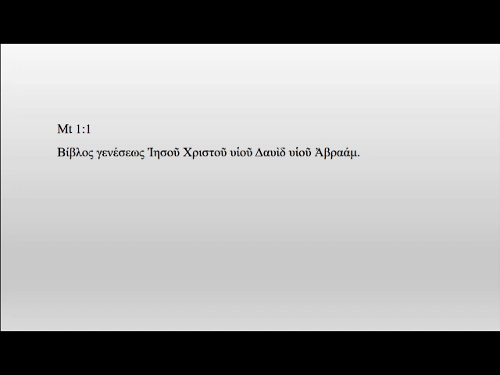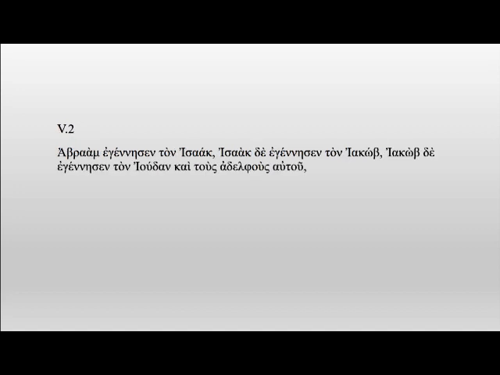Huiou is also in a genitive form, of son David. And in many of the English Bible translations, you will see the son of David, the son of Abraham. But in Greek, it's written here as of son David and of son Abraham. Of course, the meaning is as the English Bible translations have used.